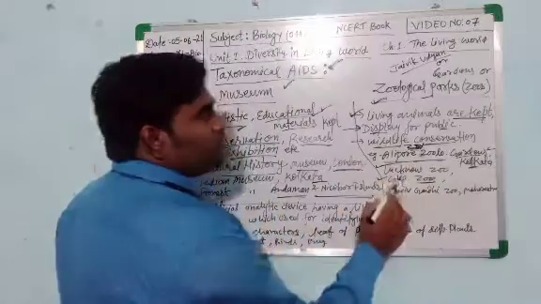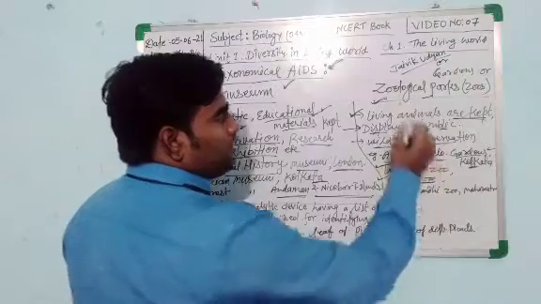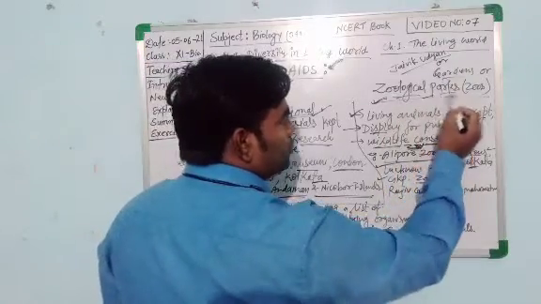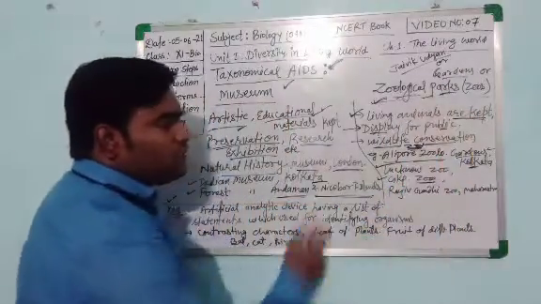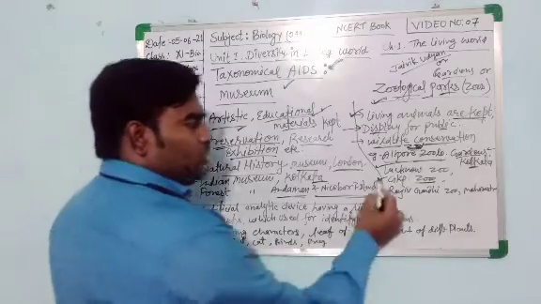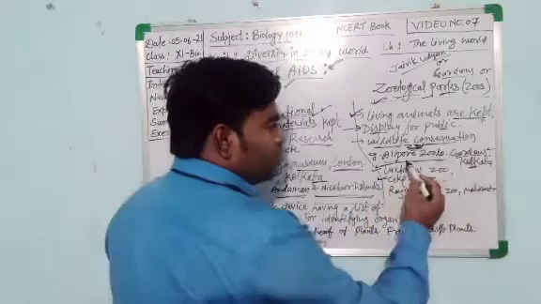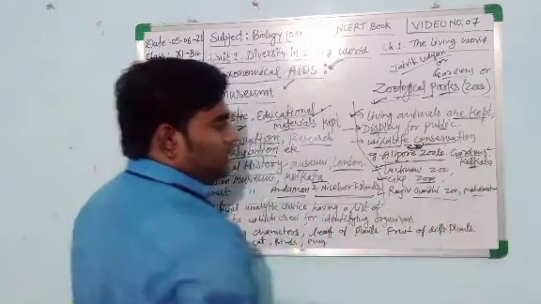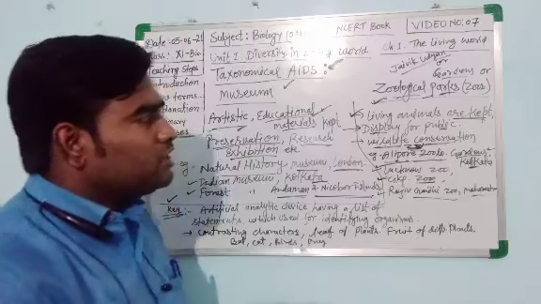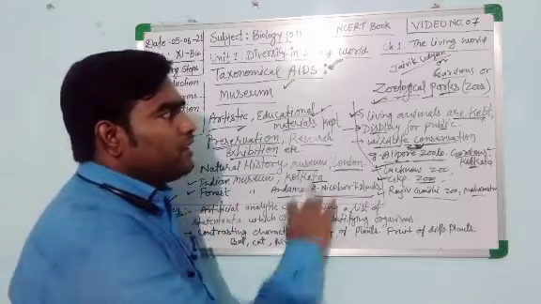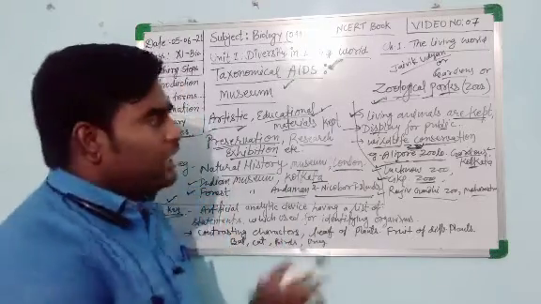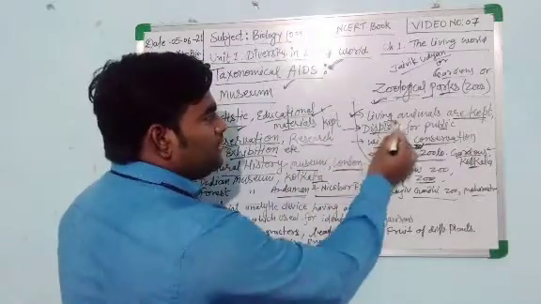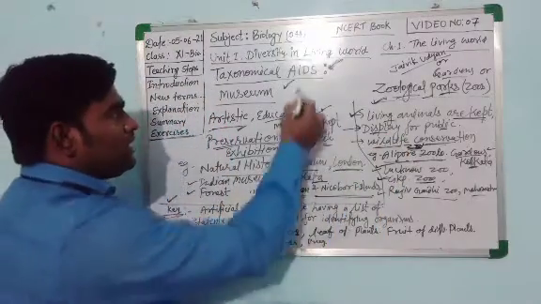So the right term for this conservation is zoological garden or zoological park instead of zoo. So Gorakhpur Zoo, Lucknow Zoo, Alipore Zoological Gardens and Rajiv Gandhi Zoo in Maharashtra are some important zoological parks or zoos located in India, which help in the conservation of living animals. So they are taxonomical aids.